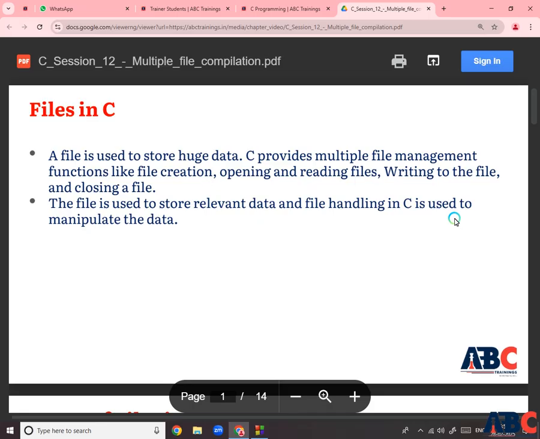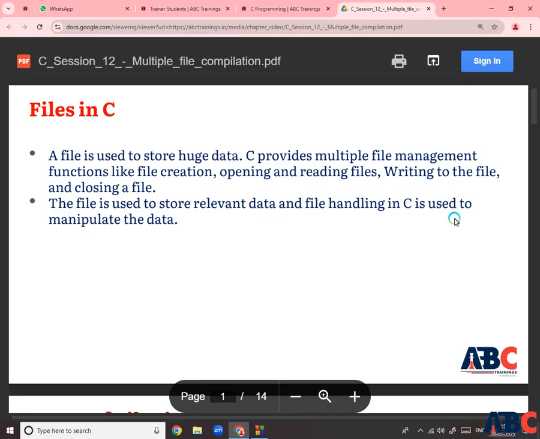So normally a text file contains data in the form of ASCII characters and is generally used to store a stream of characters. Each line in a text file ends with a new line, that is \n, and it can be read or written by any text editor.